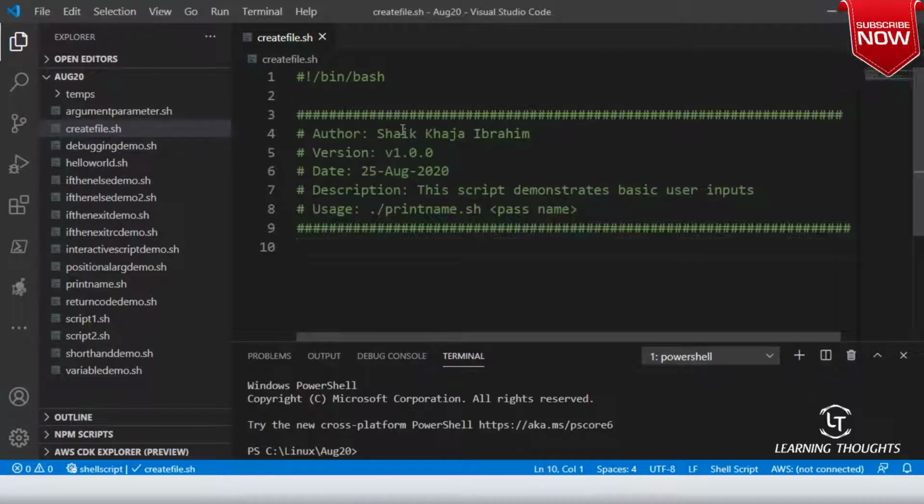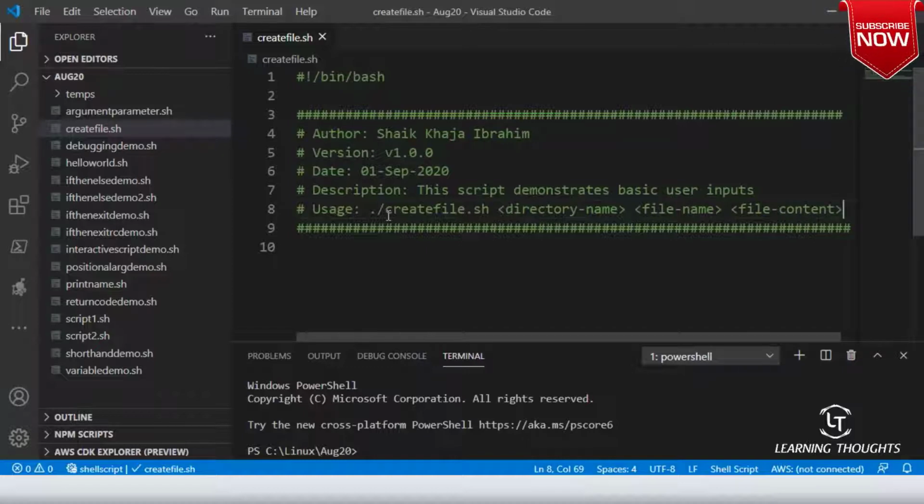So let me write script headers, and then let me note that today is September 1st. The way you run this file is you run create_file.sh and then you pass directory name, file name, and then file contents.